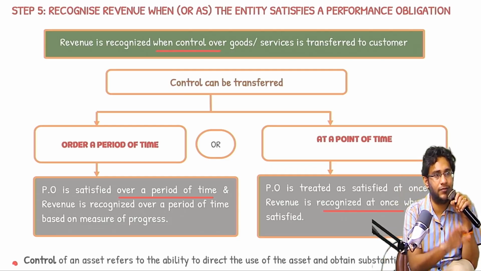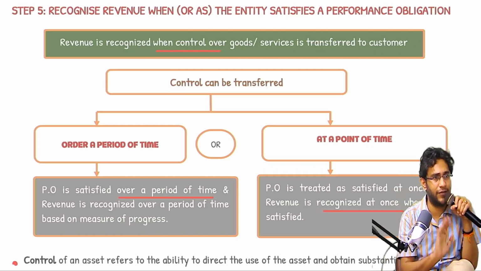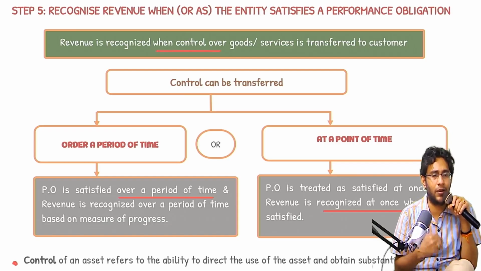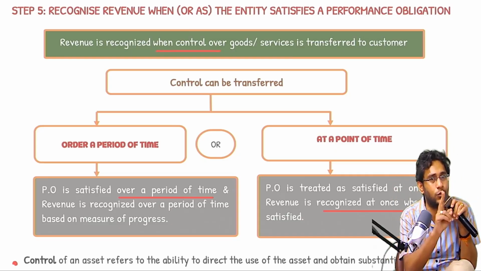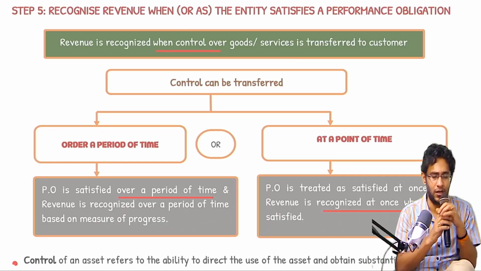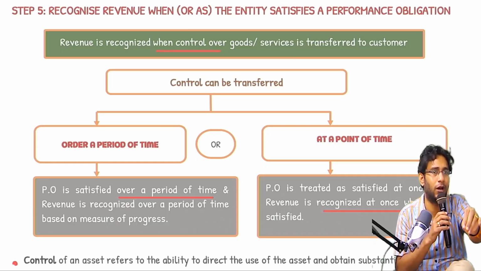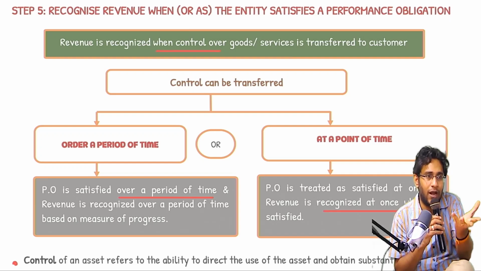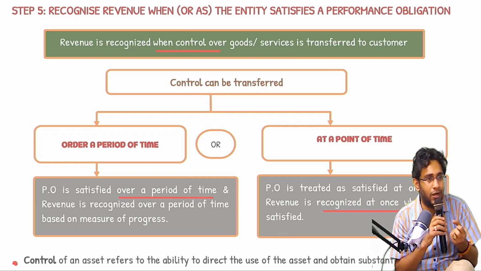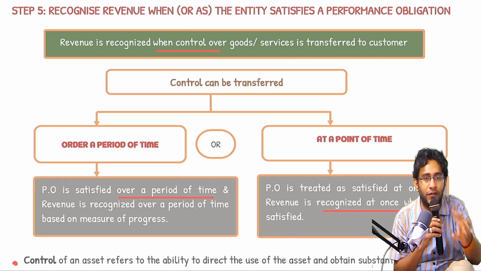The customer has a vacant land. The customer called me, I am a builder. Sir, kindly construct a house and give it to me. I told him, okay sir, I will construct a posh bungalow for you, but it will take 2 years. He said, okay. I started constructing. Every brick I put, every work I do on that, as I construct, is the work going into the hands of the customer? Is the work going into the control of the customer or not?